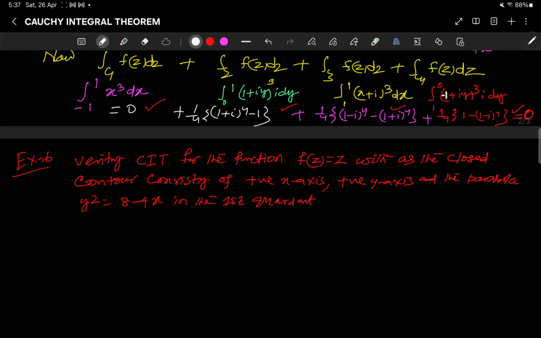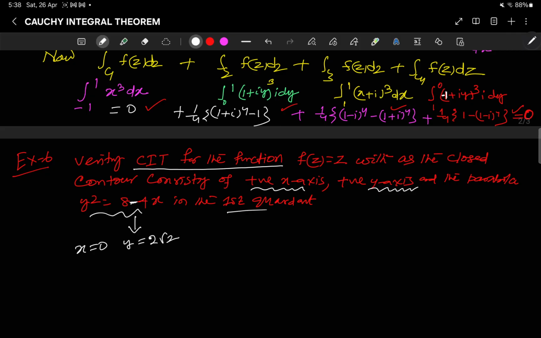So coming to one more important example, verify Cauchy integral theorem for the function f(z) is equal to z with the closed contour consisting of positive x-axis, positive y-axis and the parabola y squared equals 8 minus 4x. So what is your y-intercept? Putting x is 0, what is your y? y is 2 root 2 in the positive first quadrant. If you put y equal to 0, then x is 2. So here I am getting (2, 0) and here I am getting (0, 2 root 2), right?